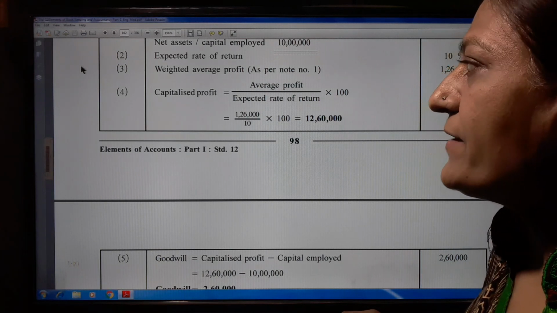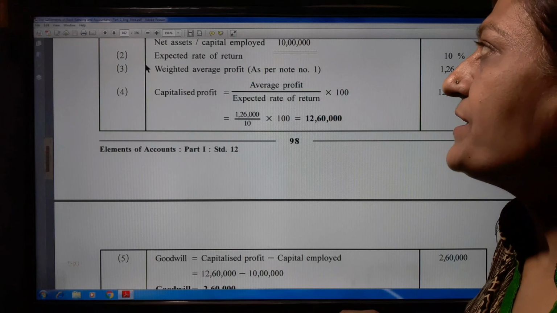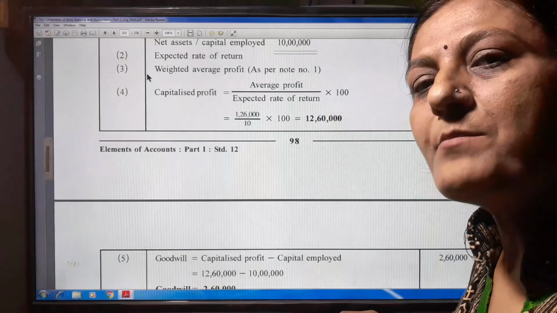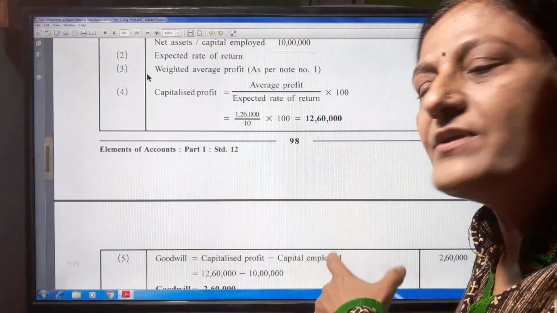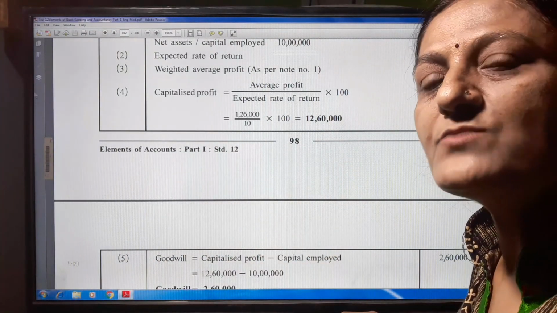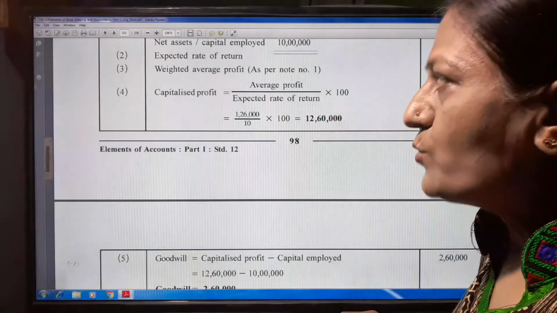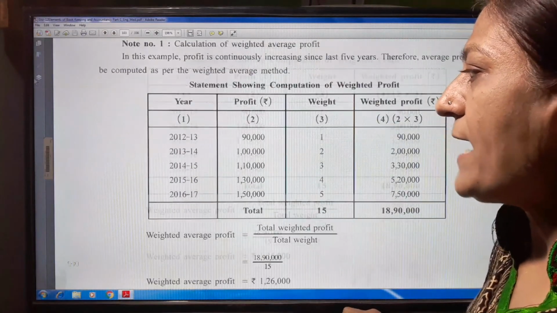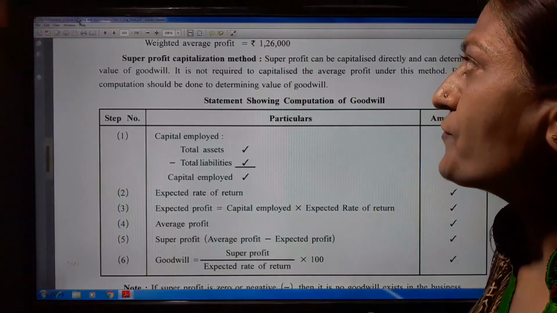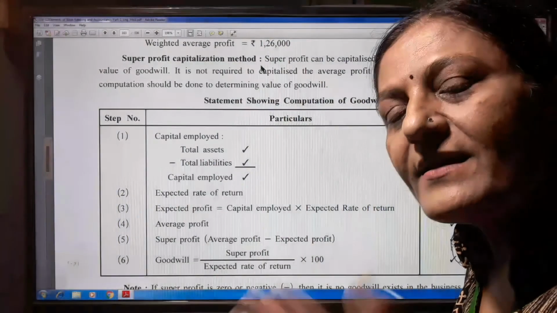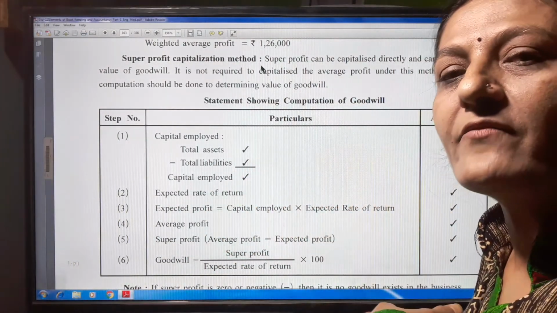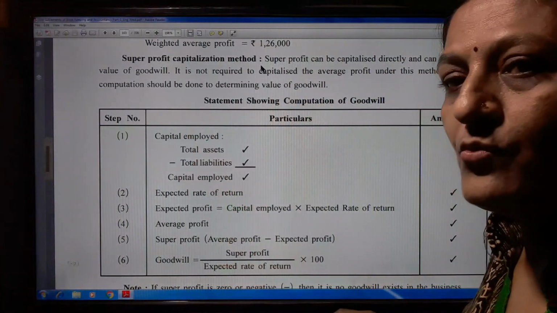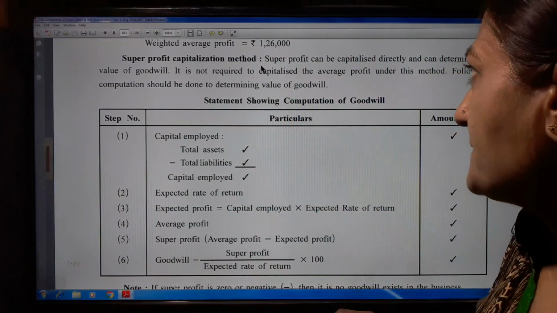So this way, when in the examination the profit is increasing year by year, at that time we have to use this weighted average profit method. Now if we have to find out the super profit capitalization method, then in place of the weighted average method, we have to use the super profit method.